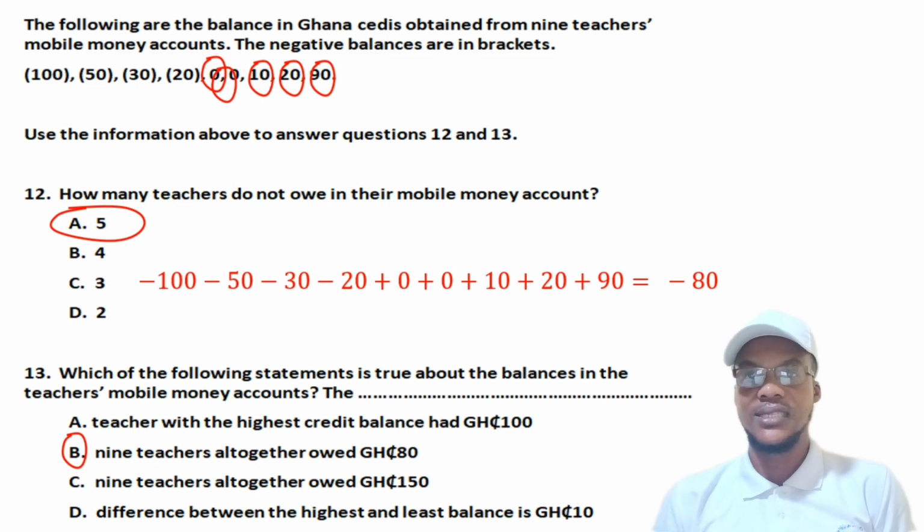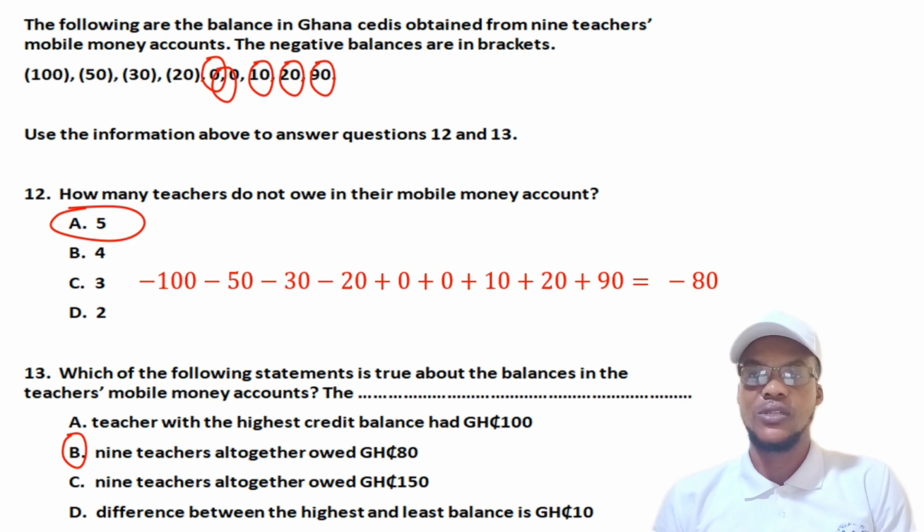Because if you look at the C part, we are saying that the 9 teachers altogether owe 150. But when we added all of them, we realized that we didn't get 150. We got 80. So that one is not it. And we are also talking about the difference between the highest and the least. If you look at the account balances, the highest was 90, because he has money, and he is the only one that has money in his account.